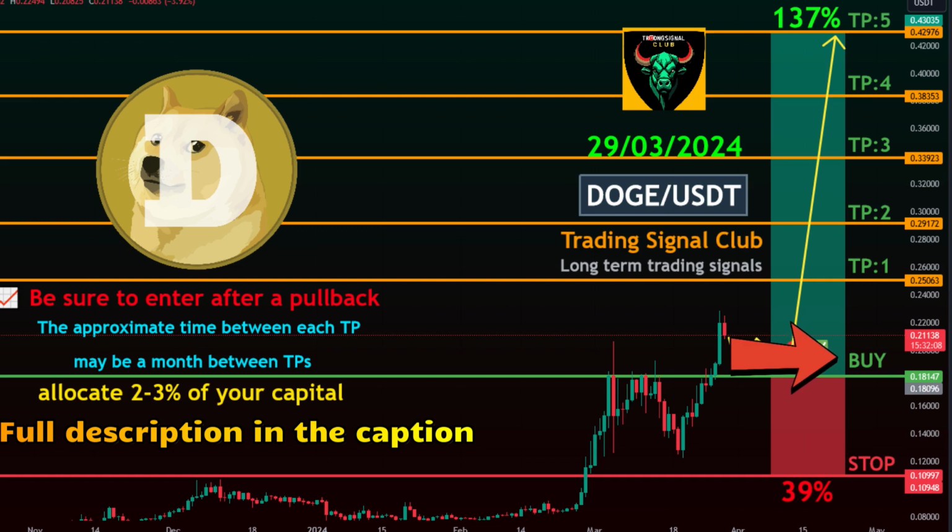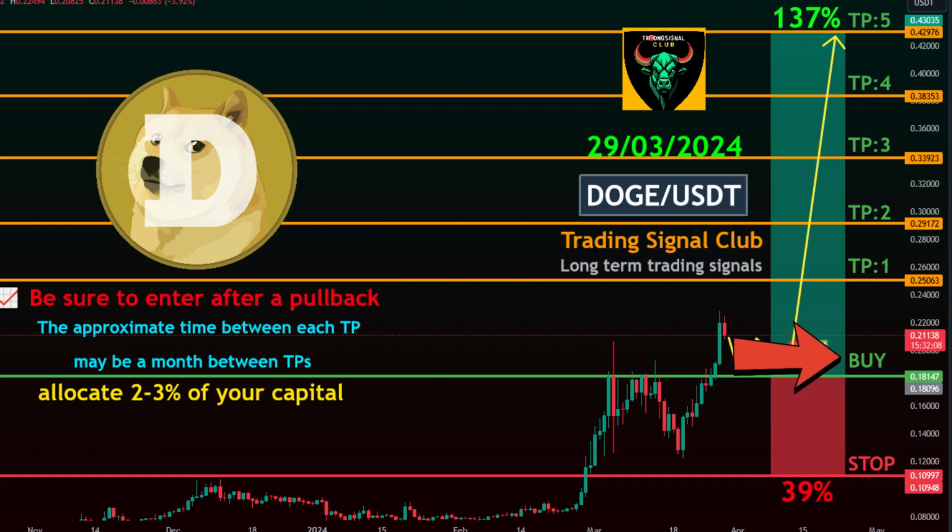Entry Levels: 0.18147 to 0.22000. Take Profit Targets: Target 1, 0.25063.